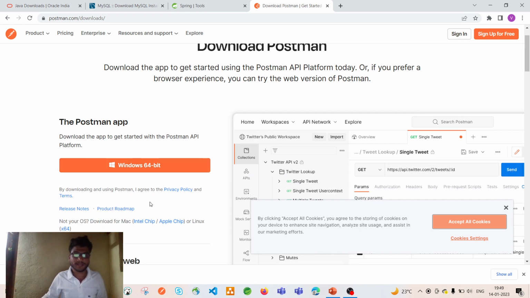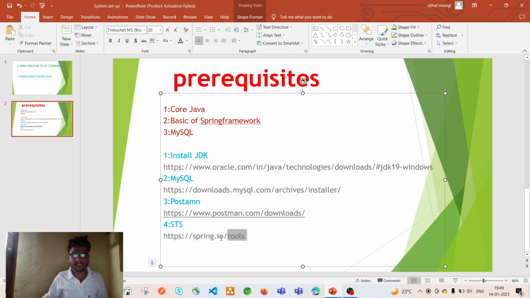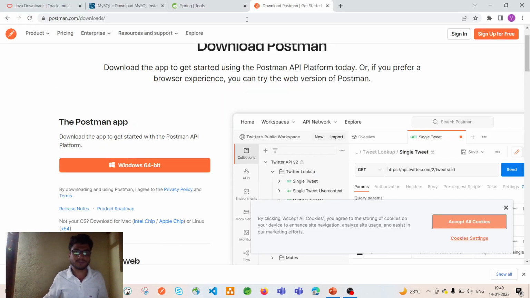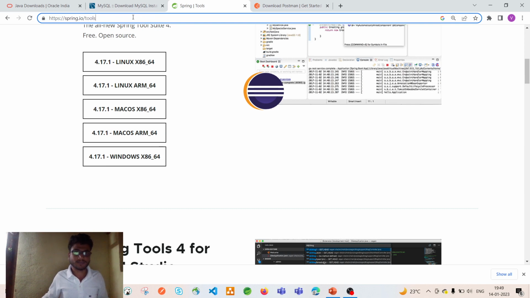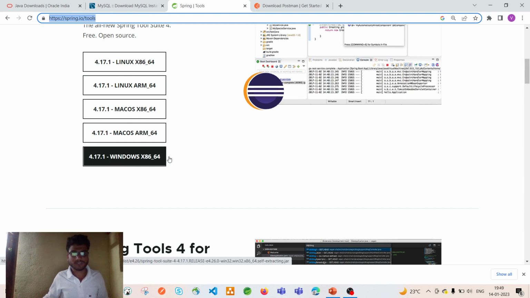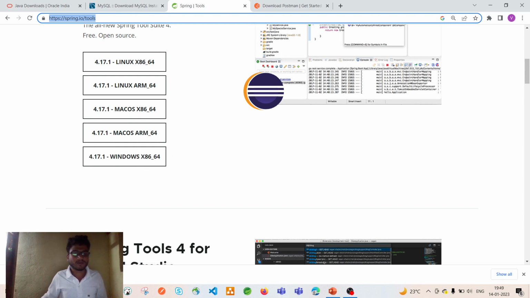And the last one, here we have STS. STS is an IDE, an integrated development environment. STS long form is Spring Tool Suite. Once you hit that URL, you can see this interface. According to your operating system, choose your operating system, and once you click here, it downloads an executable jar file in our system. For that, you can just open that jar file. I hope you do these things.